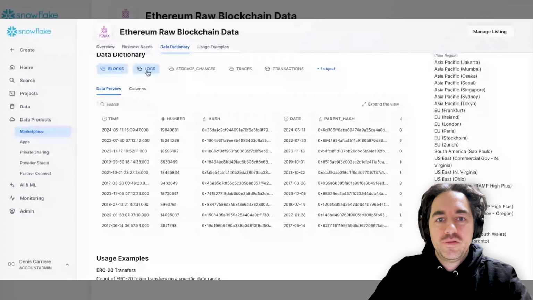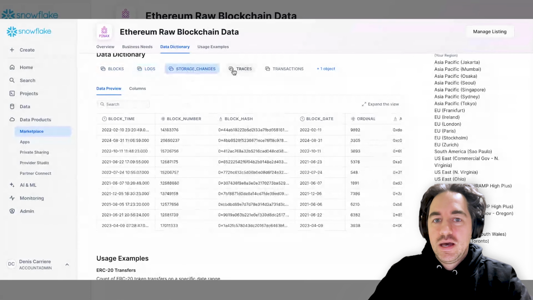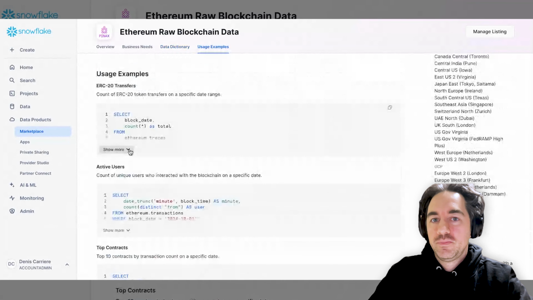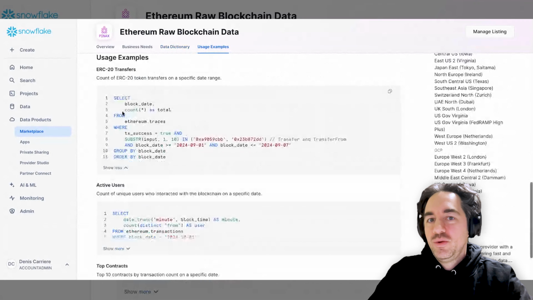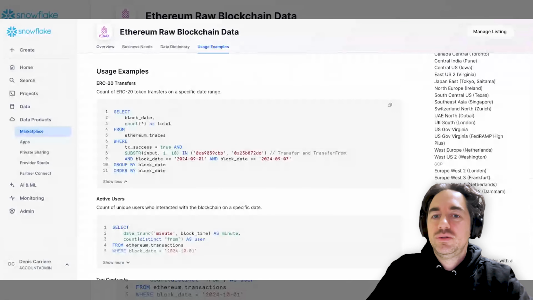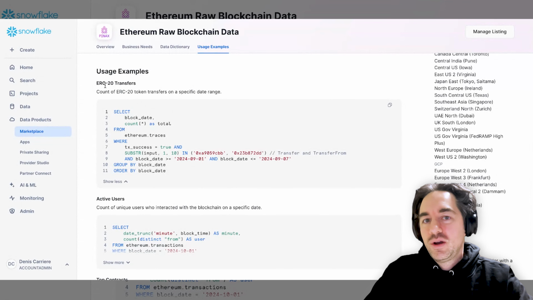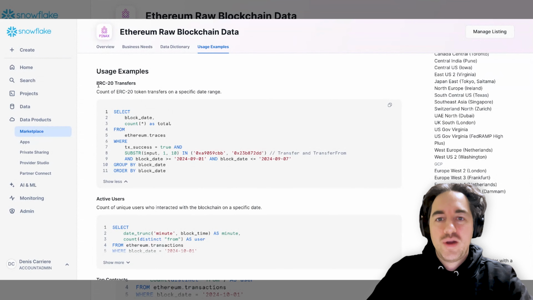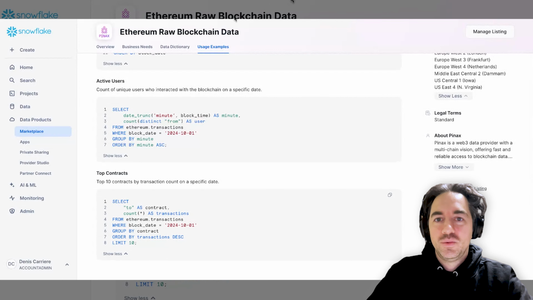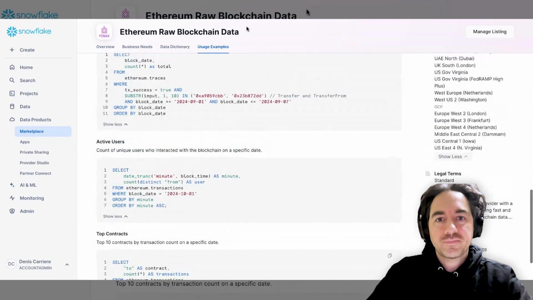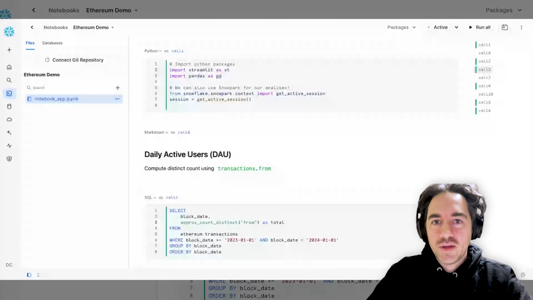You can preview all the different tables. And we also provide some examples that we'll go through. So we've got some SQL queries that you can do, let's say you want to look up ERC20 token transfers, active users, the top contracts. So we'll dive into those demos. I'll share another tab.